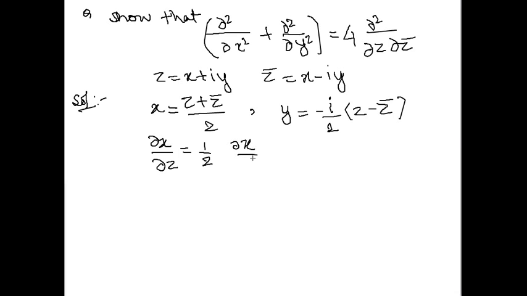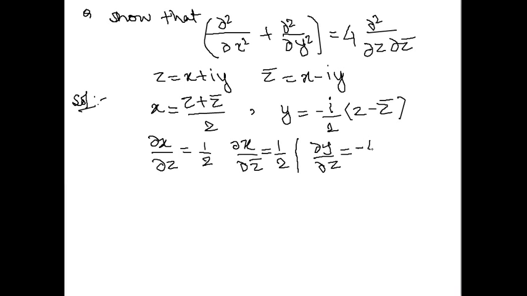Similarly, del x by del z bar is also 1 by 2 because of the plus. Now we go for del y by del z.